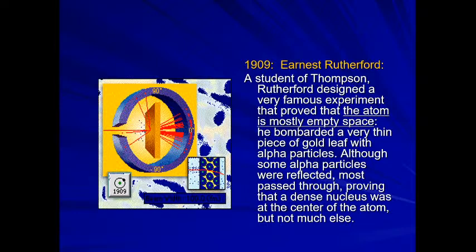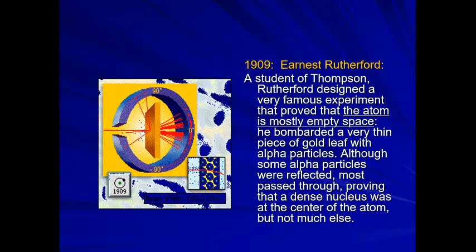The first point: most of the alpha particles pass through the foil without undergoing any deflection, which means there must be sufficient empty space within the atom. So the atom is mostly empty space. This experiment proved that most of the space inside the atom is empty, and that's why most of the rays, 99 point something percent, were able to go through easily. There is nothing, no hurdle, in their path.